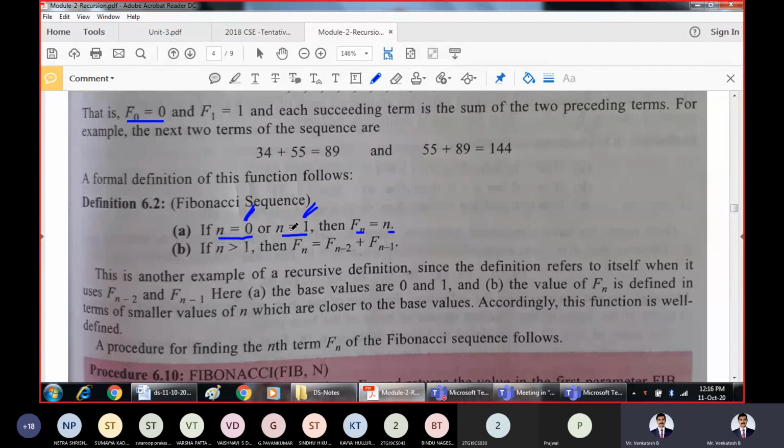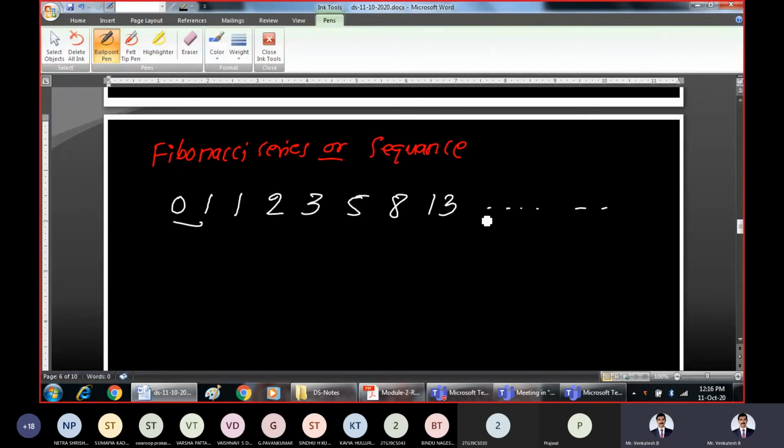For all other numbers other than 0 and 1, what we have to do is just add the previous two numbers. As I explained just now, the nth Fibonacci number is given by the sum of the previous two numbers. 13 plus 8 is equal to 21.